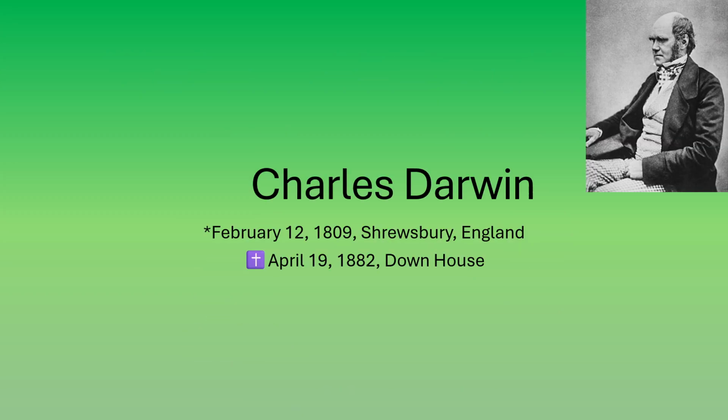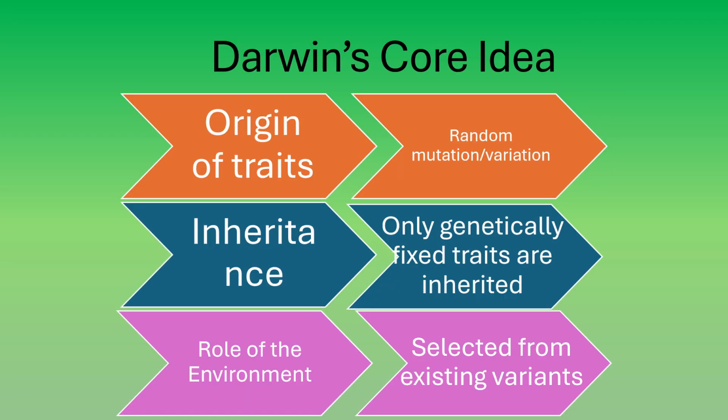Charles Darwin approached the problem from a completely different angle. In the 19th century, he developed a new way of thinking about adaptation. Darwin did not see evolution as an active process driven by need, but as a result of selection. Darwin observed that individuals within a population are never identical. Small differences arise naturally and randomly.